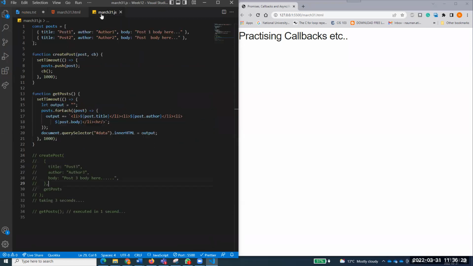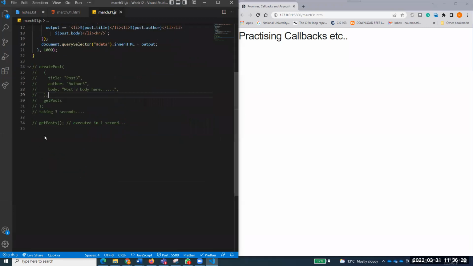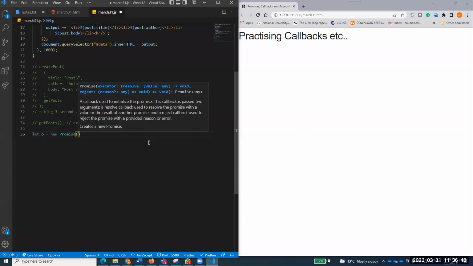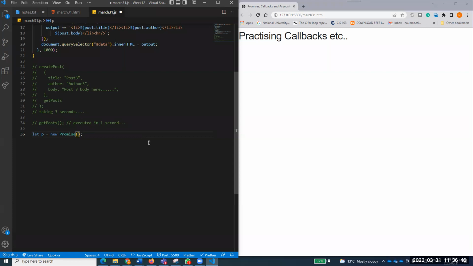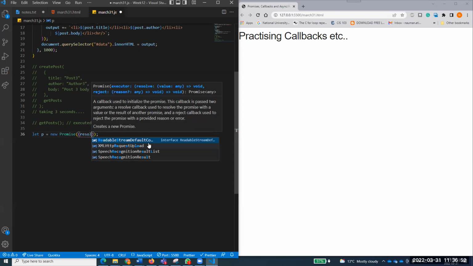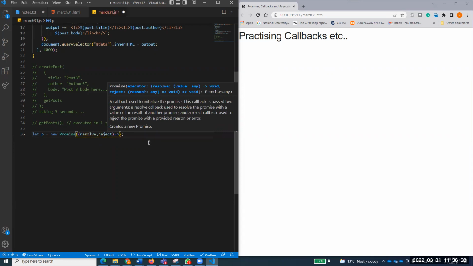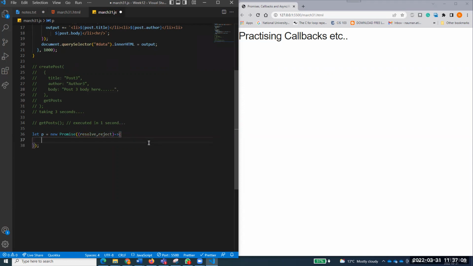So I will go back to this one. Right now it's not showing anything, so I will just do a few things in the console and show you, because it runs in the console for us. To create a promise, we use this syntax. I can say let p is equal to new Promise. I'm creating a new promise here. Promise accepts a callback function that has these 2 values, resolve and reject. So this is a callback function, and I'll create a complete function here. Please try to remember this syntax. This is a very interesting one.